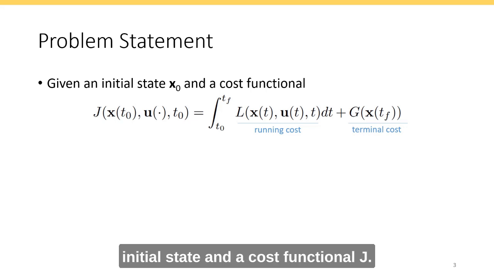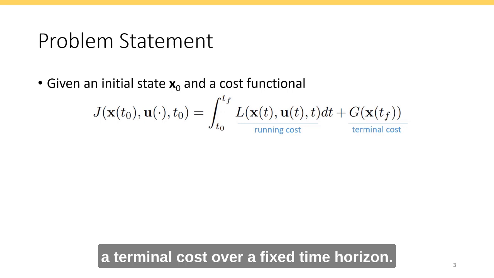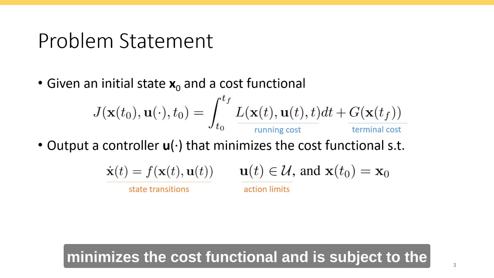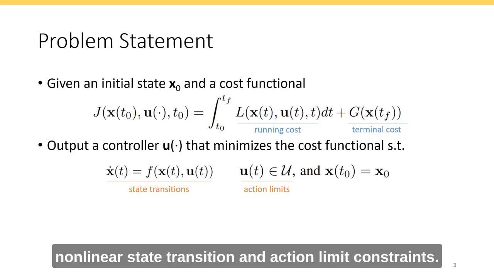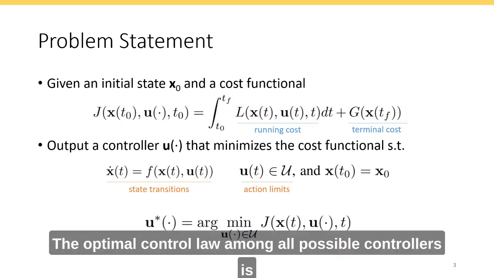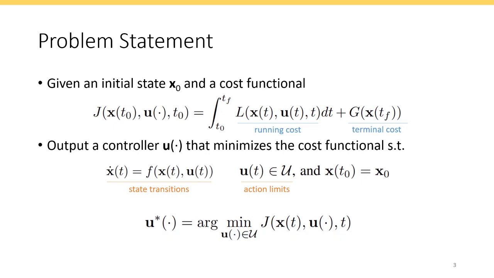Our problem statement is similar to the standard optimal control formulation, where we are given an initial state and a cost functional J. This functional consists of a running cost and a terminal cost over a fixed time horizon. The goal is to output a controller U that minimizes the cost functional and is subject to the nonlinear state transition and action limit constraints. The optimal control law among all possible controllers is the one that minimizes the cost functional J.